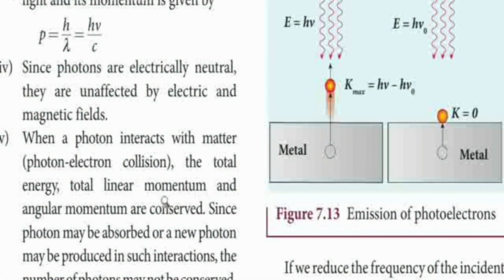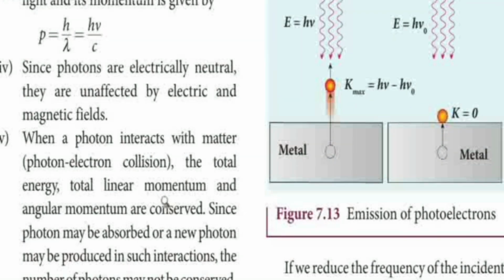Then, photon interaction. Interaction means that the photon is passed on to a proton, an electron, or some other particle. That means it collides with another particle. So definitely that quanta has momentum. That means it has mass and velocity, so it has momentum. So it collides with that other particle.